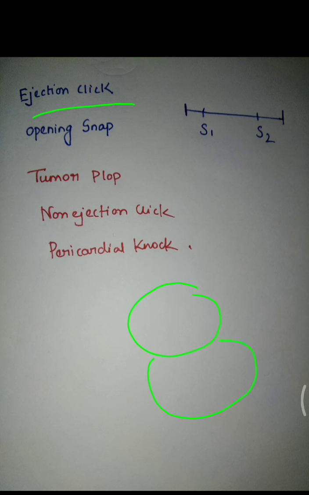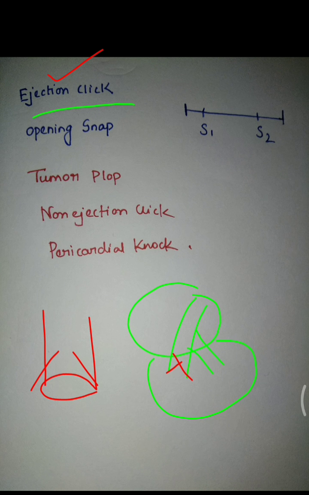So this is the heart, this is the right atrium, this is the aorta, this is the pulmonary artery. So this is the semilunar valve opening, and when this valve is opening and there is sudden cessation, that will produce ejection click. So it occurs just before the second heart sound.